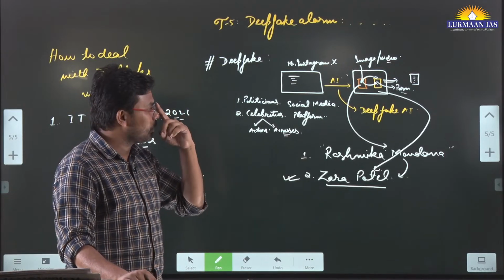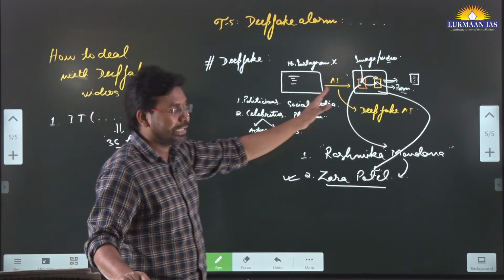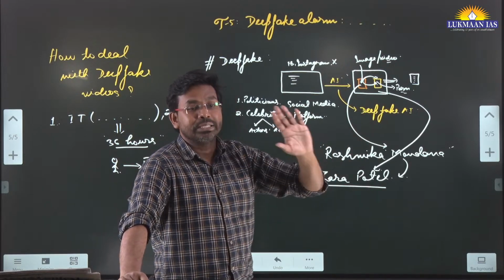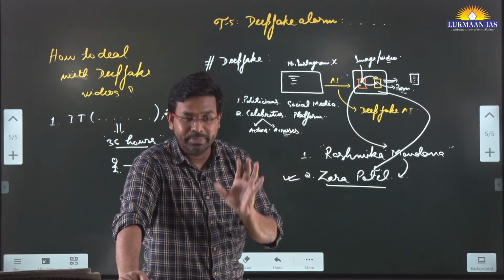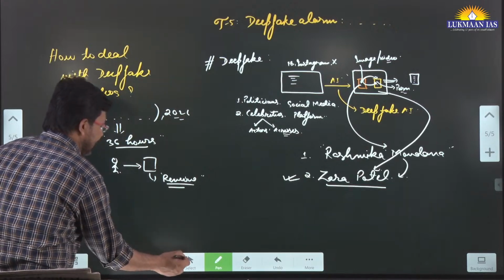The other way is that, since people have created deepfake artificial intelligence systems, the social media intermediaries can be any platform.